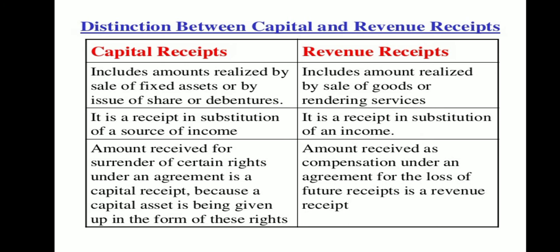Revenue receipts include the amount realized by a sale of goods or rendering services. It is the receipt in the substitution of an economy, and the amount received as compensation under agreement for a loss of future receipt is a revenue receipt. A revenue receipt is an amount which is received by a sale of goods or services in that particular fiscal year.